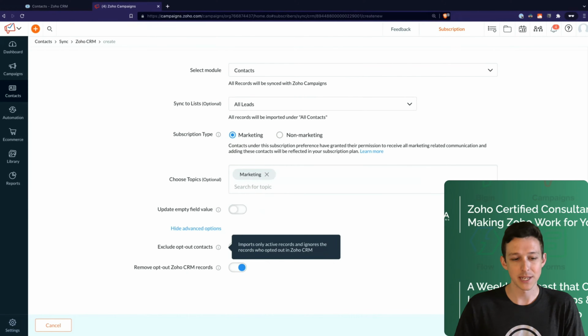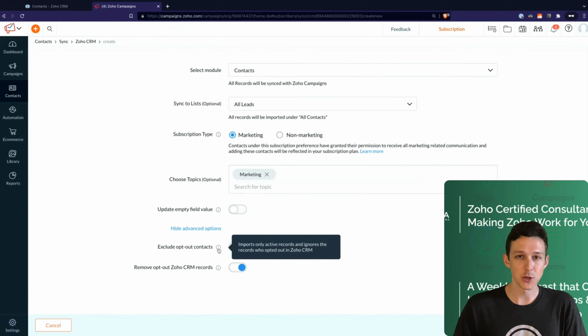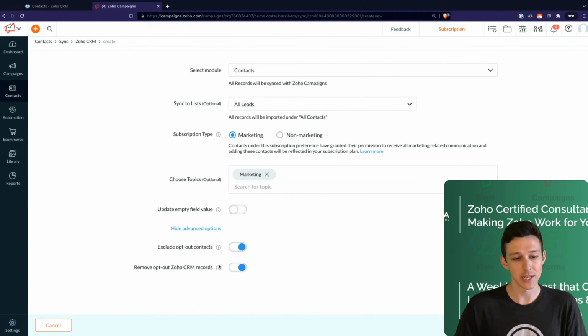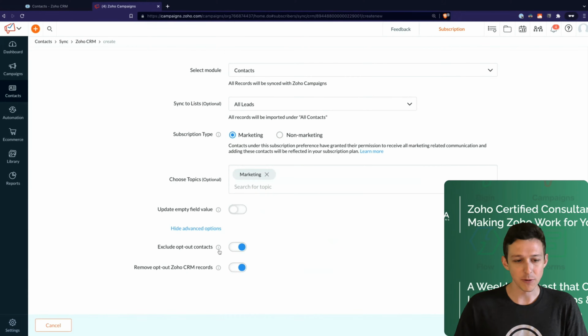So the last little advanced options are just determining what you want to do with people who have opted out. Generally speaking, you want to just leave this as is. So if anyone has already opted out in CRM, there's no reason to pull them into a mailing list in campaigns. You want to honor their opt out and not start sending them emails again. And then lastly, a similar thing is just, do you want to remove them completely rather than just exclude them from your mailing list? Again, in general, this is always how you want to have it, is just leave these on.